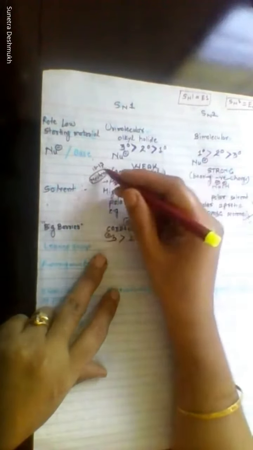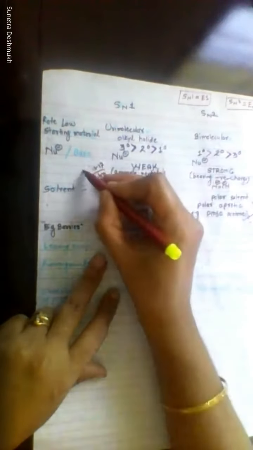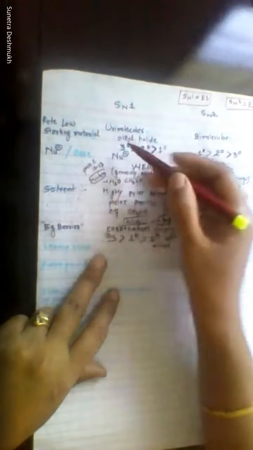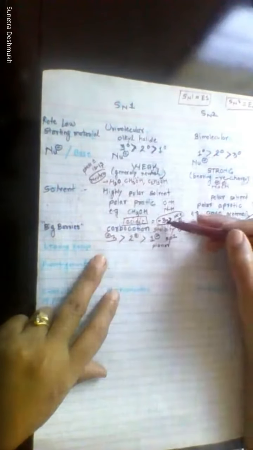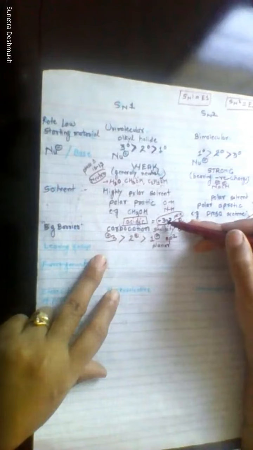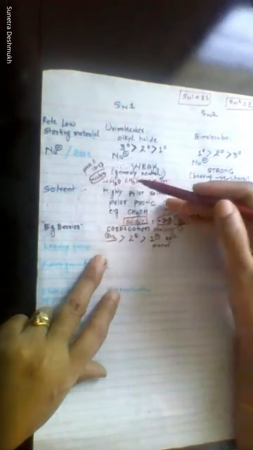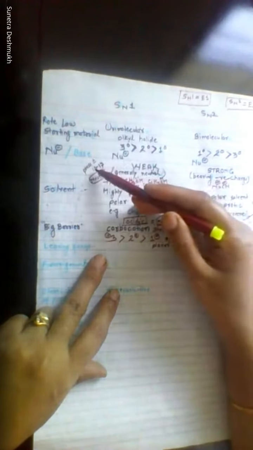Methanol is also in that range, ethanol is also in that range. If you compare the pK value of the weak nucleophile and the pK value of the carbocation, these nucleophiles with pK value 15 to 17, compared to minus 3.7, are basic.